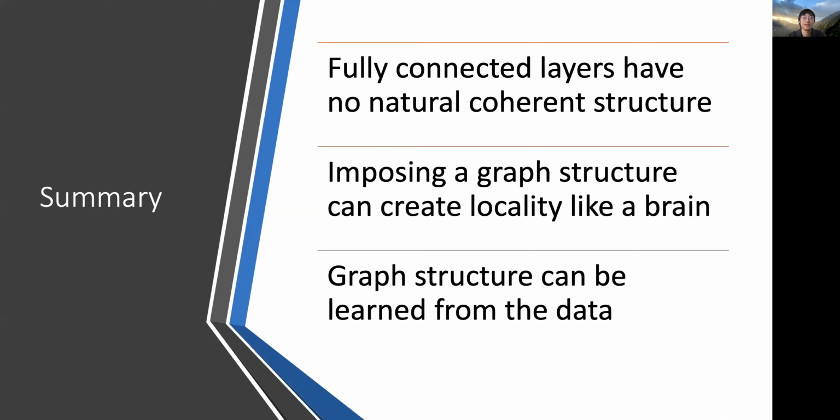So just in summary, fully connected layers have no natural structure, so we can't apply convolutional interpretability methods. However, by imposing a graph structure, we can create a high-level locality and activations much like a real brain. Finally, we can learn the graph structure from the data in an iterative process if we don't know the graph structure a priori.